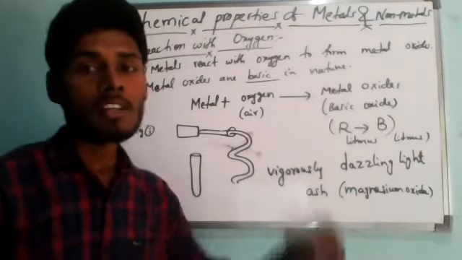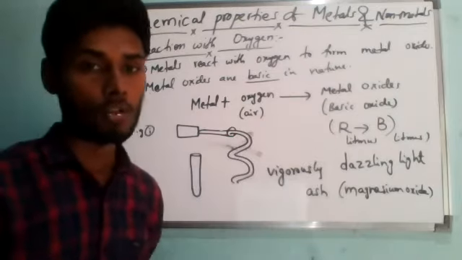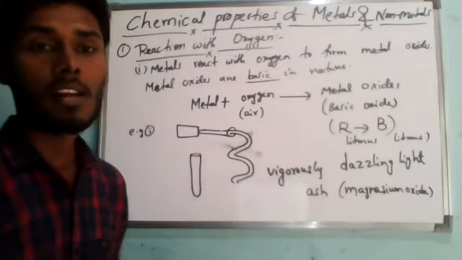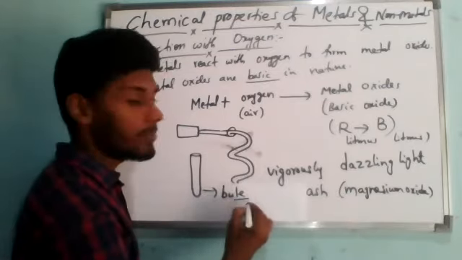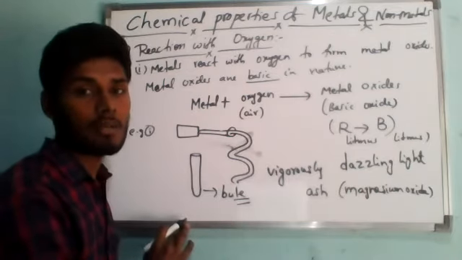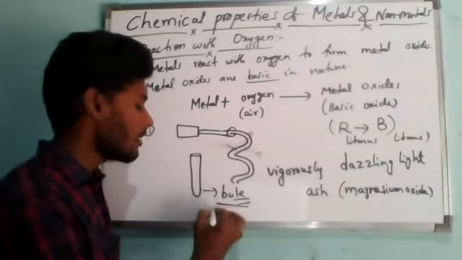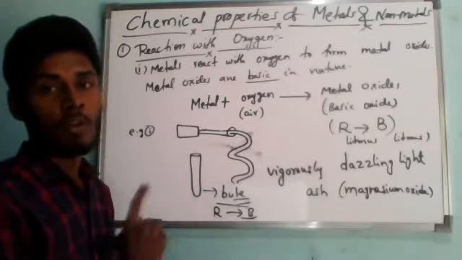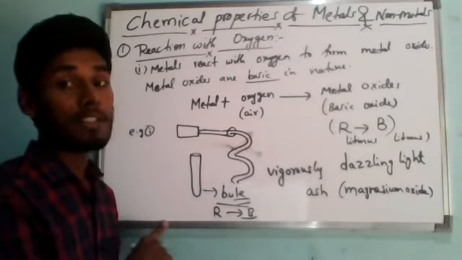Now we will add some red litmus solution, or red litmus paper, to the boiling tube, and we can observe the change in color. We will see that the red litmus turns blue, which indicates it is basic in nature. This shows that magnesium oxide is basic, because only basic substances turn red litmus into blue. So from this activity we can conclude that magnesium is a metal which forms a basic oxide.